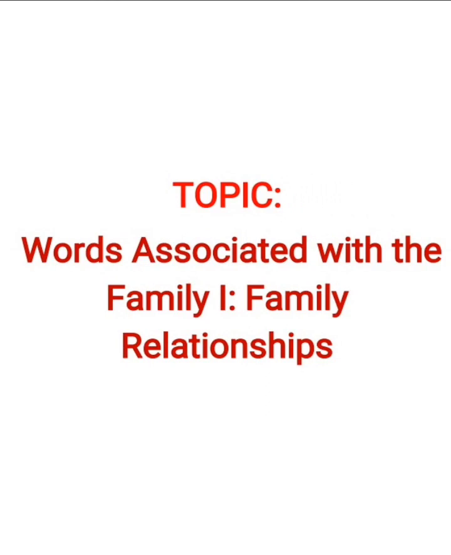We are taking the first one, which is words associated with the family: 1. Family relationships. In the next symposium we'll be having words associated with the family: 2. Marriage terms, words that relate to marriage, and so many others that will come up afterward.